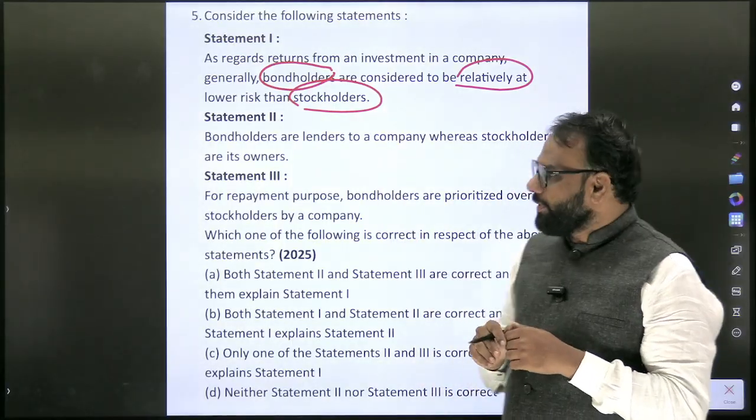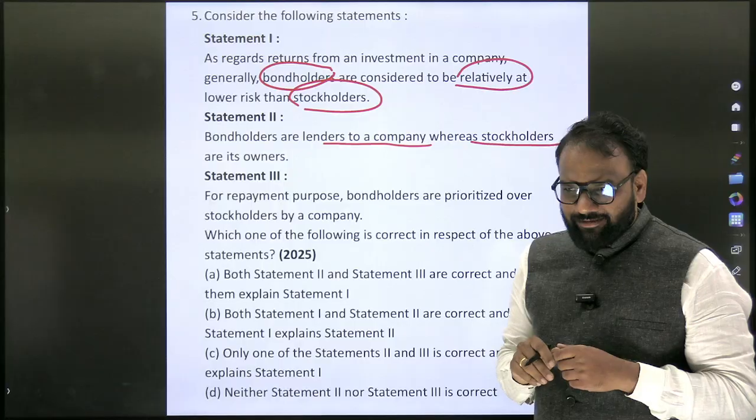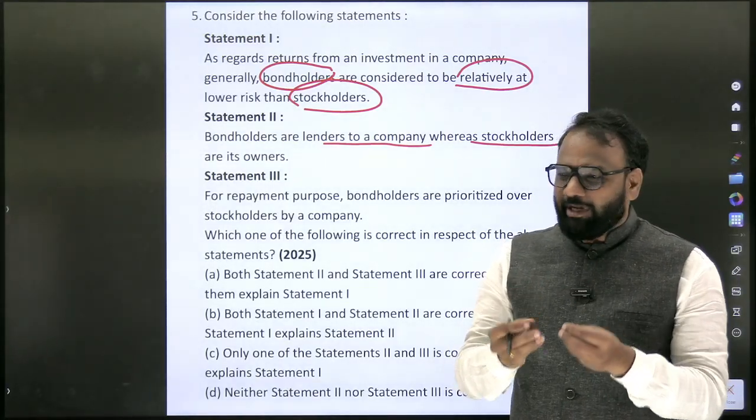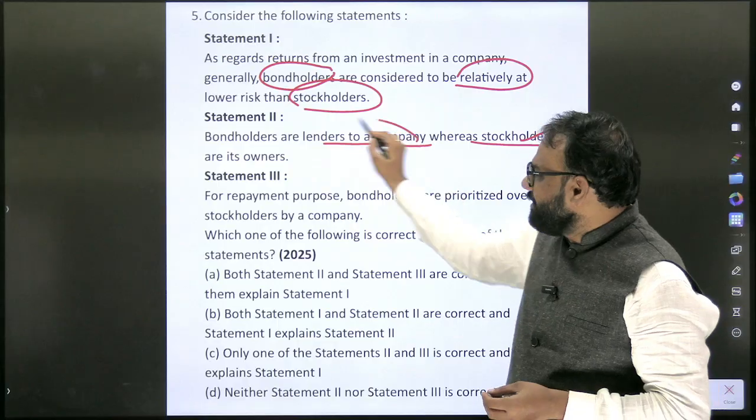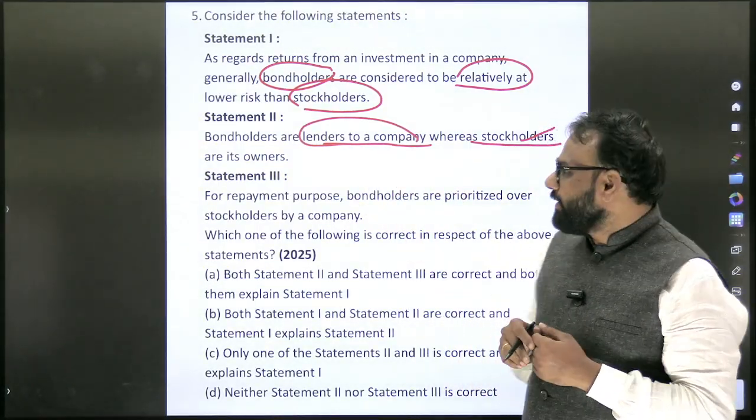Now the options they have given: bondholders are lenders to the company, whereas stockholders are its owners. Obviously, when you purchase a stock, you get a stake in the company. You become an owner, whereas a bondholder is a lender. You give money, you get interest.